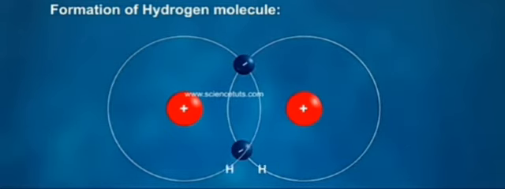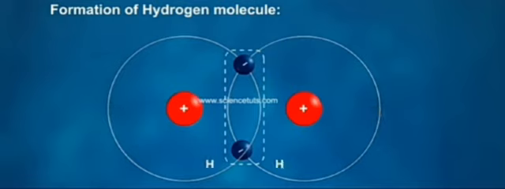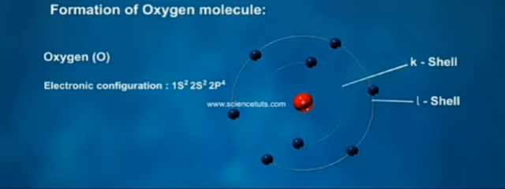So hydrogen atoms share their electrons to form a molecule of hydrogen, H2, and each hydrogen atom attains the electronic configuration nearest to the noble gas, helium, which has 2 electrons in the K shell. The shared pair of electrons constitutes a single bond between the two hydrogen atoms.